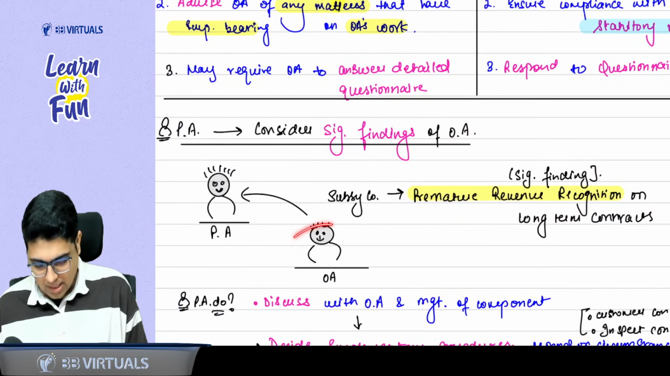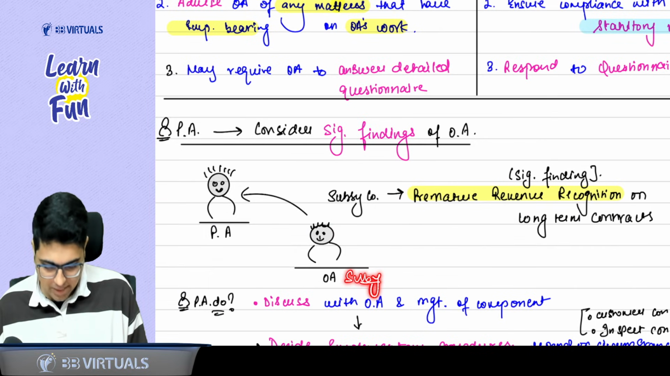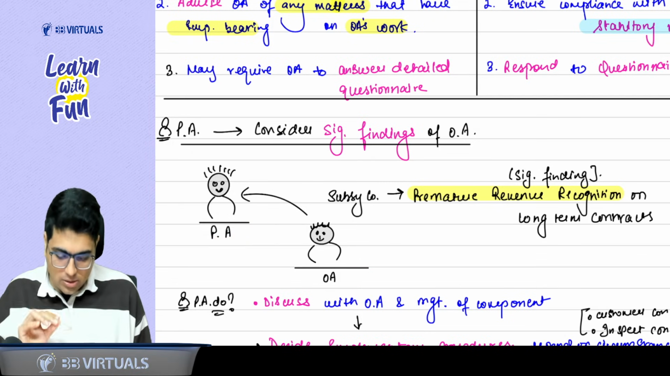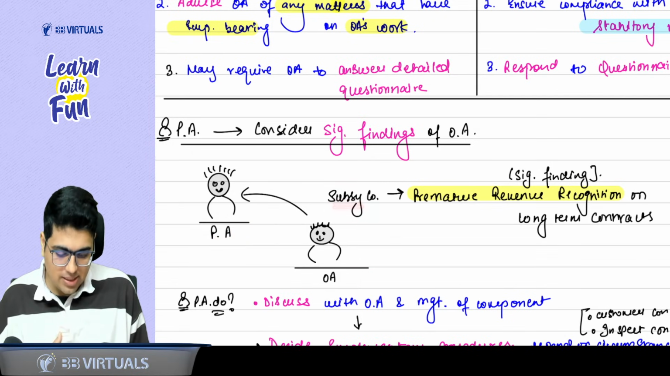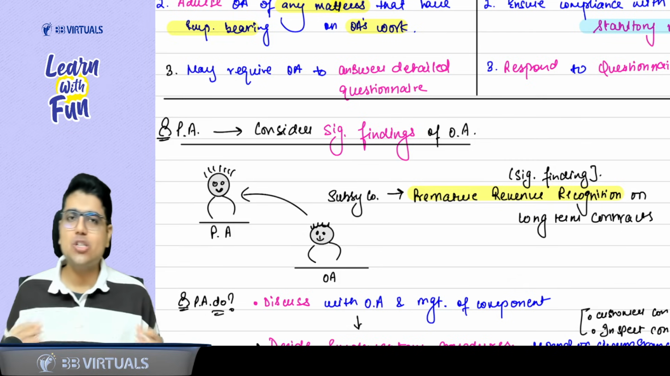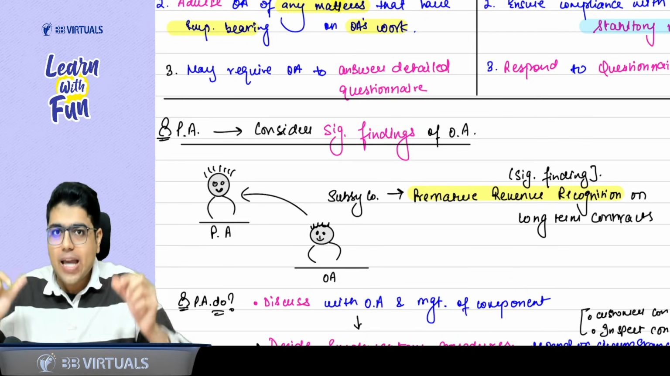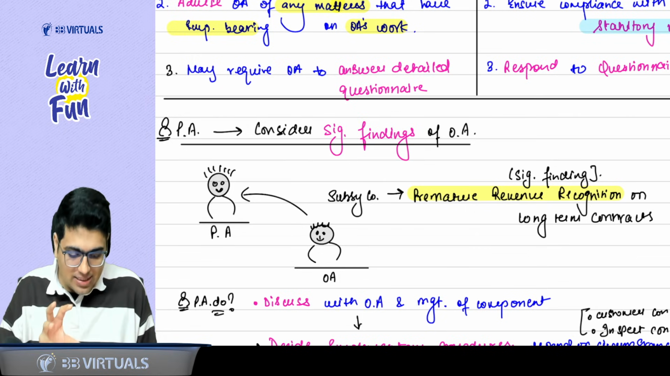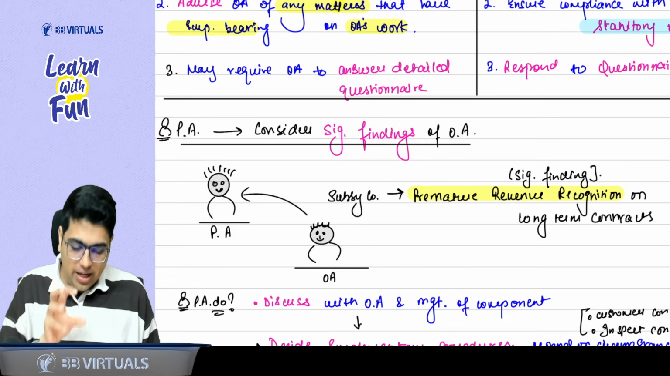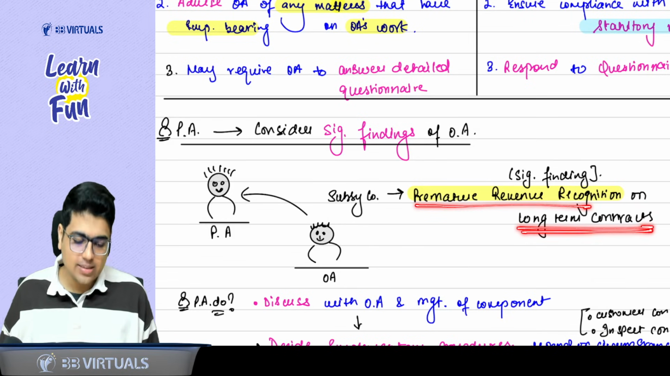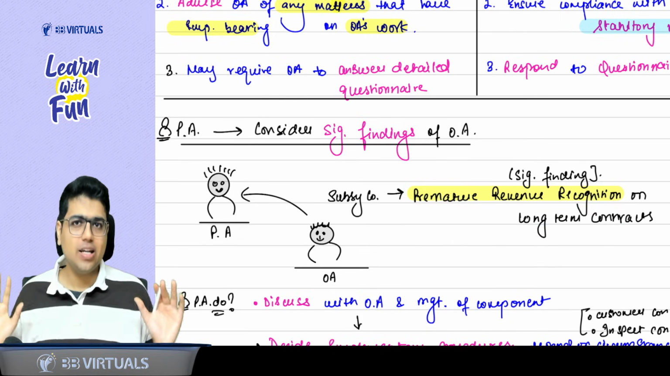Let's say the other auditor is the auditor of the subsidiary and the principal auditor is the auditor of the consolidated financial statements. Now, sir, in the subsidiary company, there is premature revenue recognition. Premature revenue recognition means you are recognizing revenue before actual revenue. So can I say this is a significant finding? Yes, sir. If the company is recognizing revenue in advance on long-term contracts, it is a significant finding.